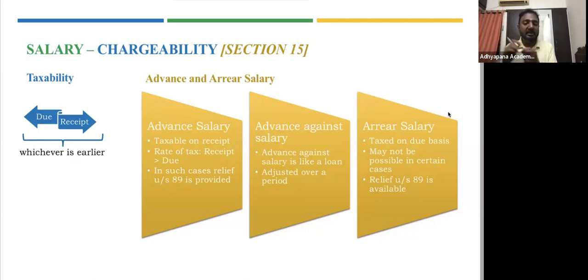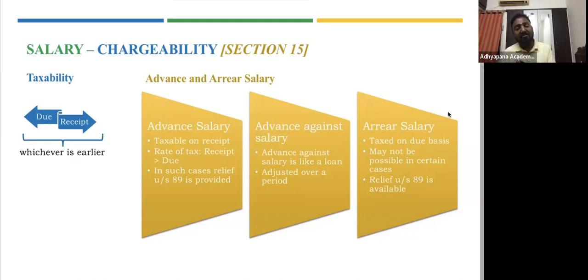So what they say is, if there is a difference in taxes, that is, if you're going to pay extra tax because of receiving it first, then income tax says, I'll give you a discount, a rebate. Just because you're paying higher taxes because of receiving it earlier, I'll give you some rebate. So this is advance salary, and there is a relief provided to you in the form of rebate.